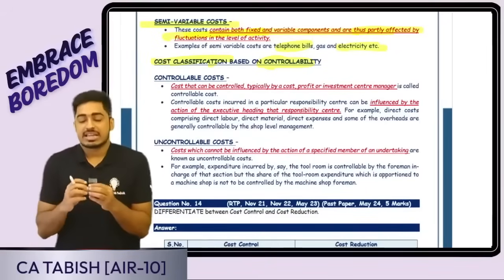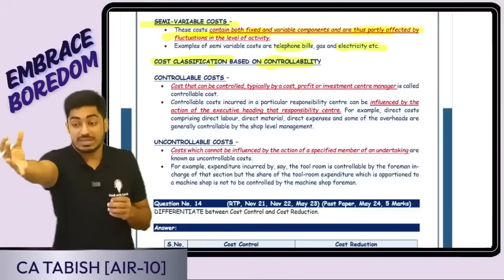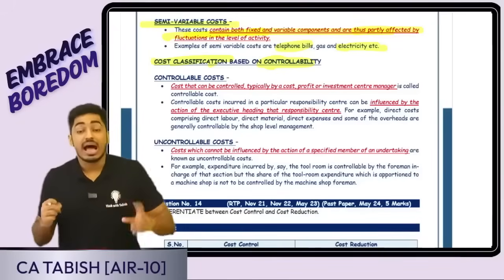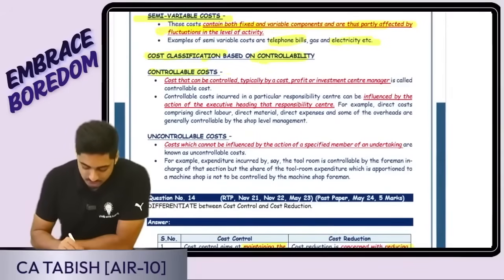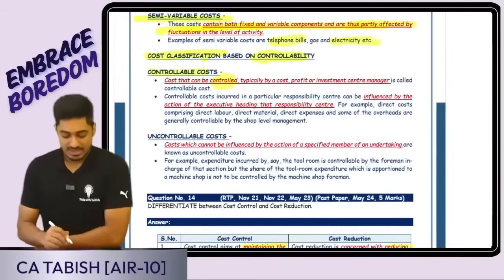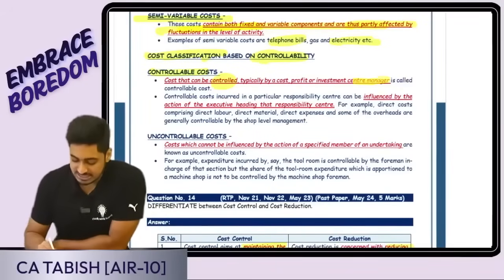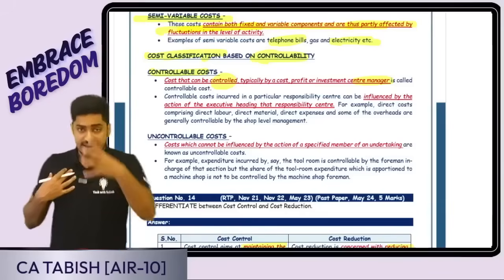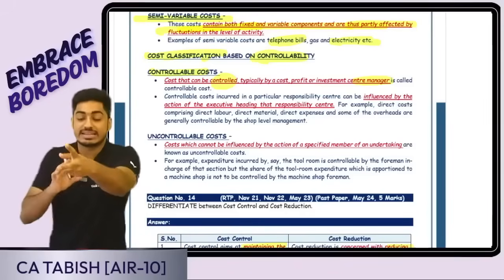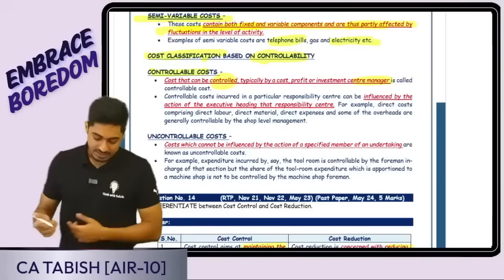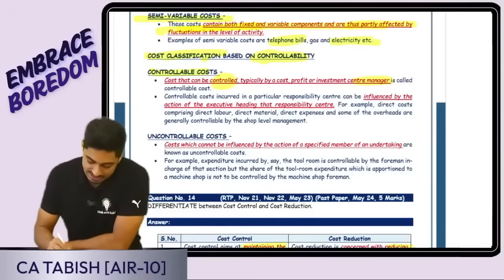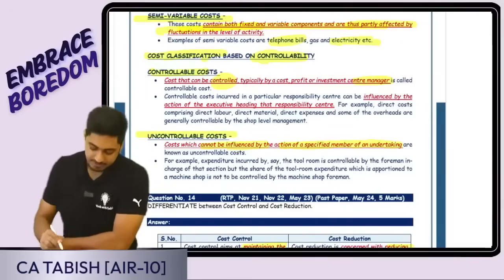Yes, they can be classified as controllable cost, which we can control, which is in our control. Uncontrollable cost, which is not in our control. So controllable cost, cost that can be controlled by a cost, profit or investment center manager. Suppose I am the manager. If I can control that cost, it is in my control. I can take an action based on which the cost is either incurred or not incurred. That is going to be my controllable cost. Yes, uncontrollable cost, which cannot be influenced by action of a specified person.